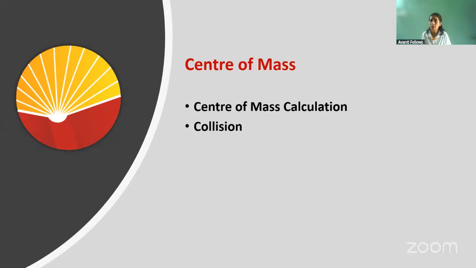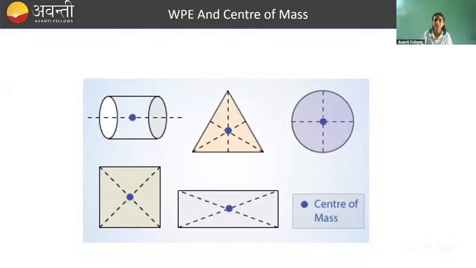Now, center of mass में क्या क्या चीजें हैं जो आ सकती है, और कोलिजन में क्या क्या है, तो चलो थोड़ा सा रिवाइज कर लेते हैं. सेंटर ऑफ मास थिंग में whenever body is continuous and geometrically symmetrical, then center of mass will be at its geometrical center.